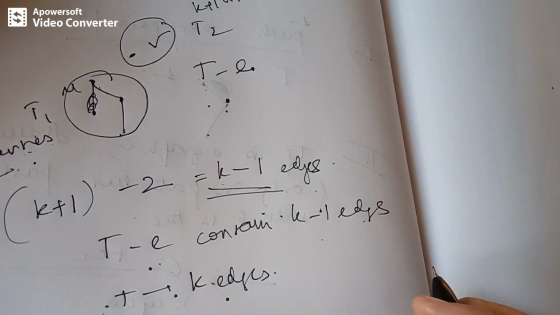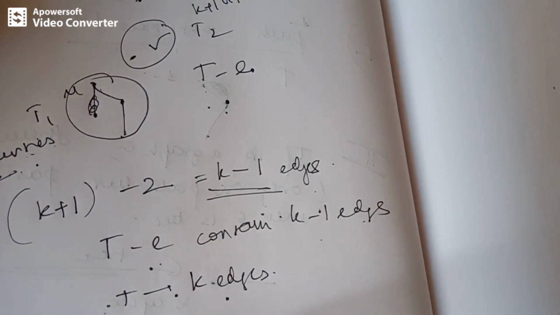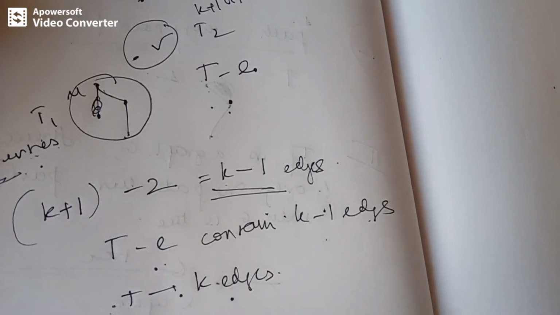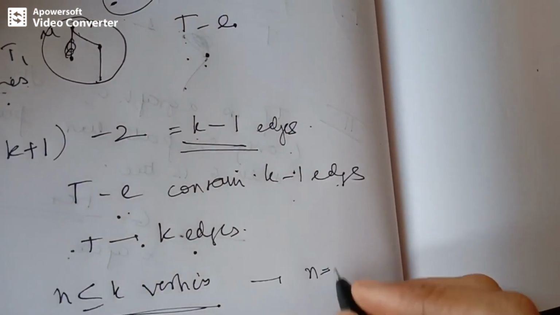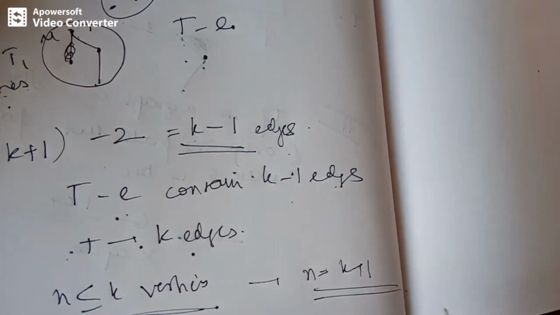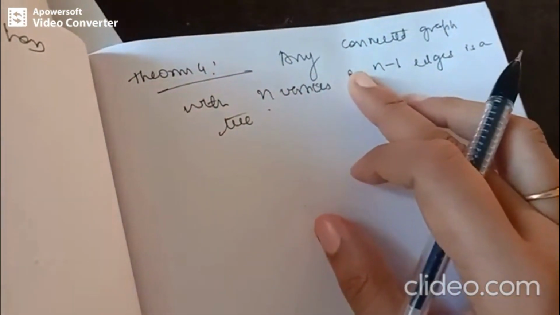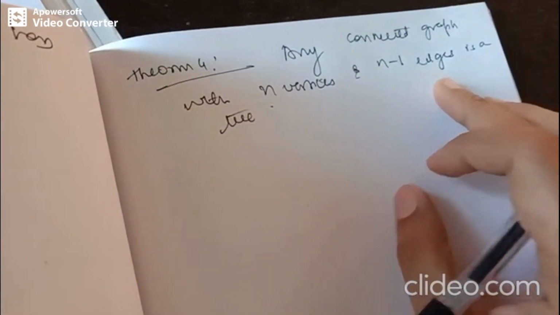So we have proved that the theorem is true for trees with n less than or equal to k vertices. Thus, if the theorem is true for n less than or equal to k vertices, it is also true for n equal to k plus 1. So hence the mathematical induction is proved. See this theorem: any connected graph with n vertices and n minus 1 edges is a tree.